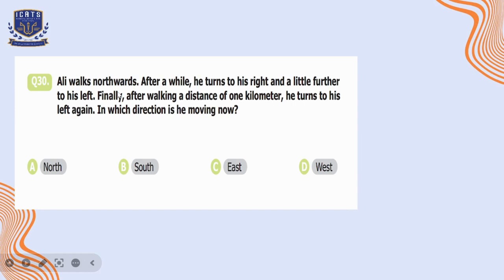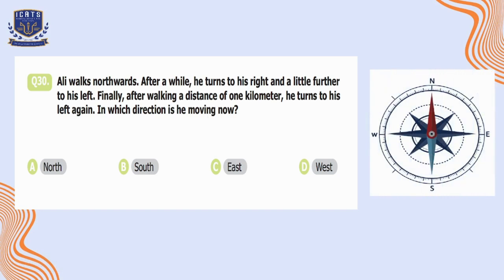Question number 30. Ali walks northwards. After a while, he turns to his right and a little further to his left. Finally, after walking a distance of 1 kilometer, he turns to his left again. In which direction is he moving now? Let me just add a picture of a compass here. So first of all, Ali walks northwards. So it means he is moving straight.